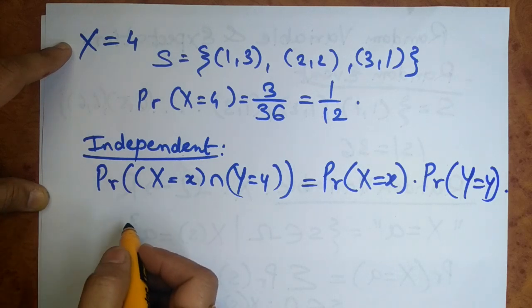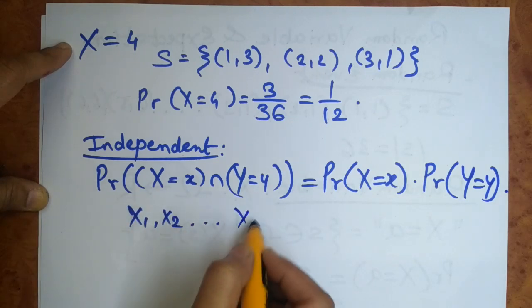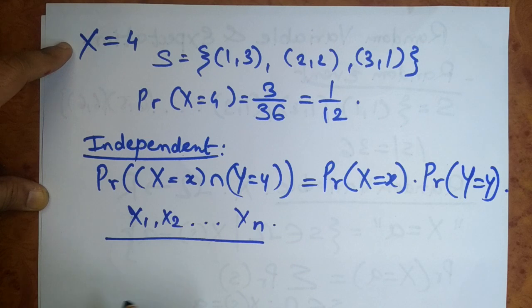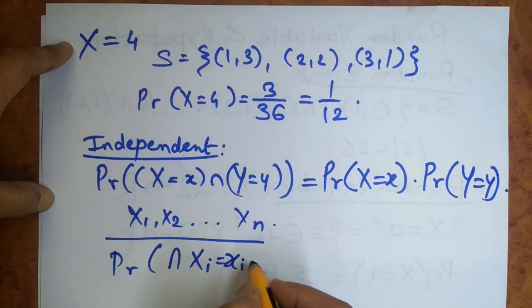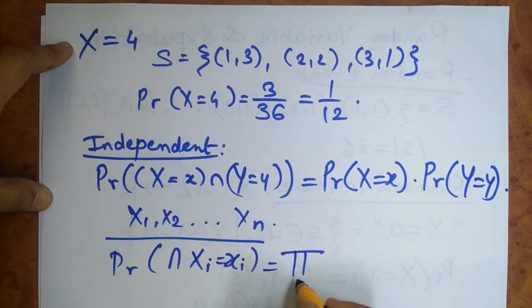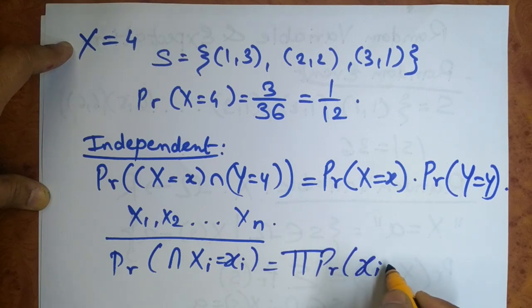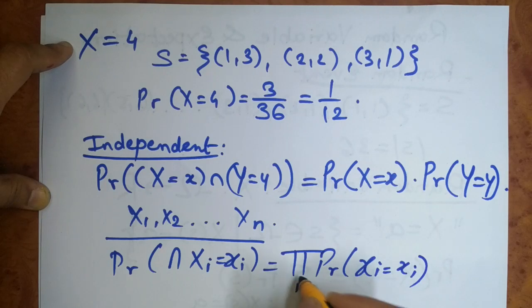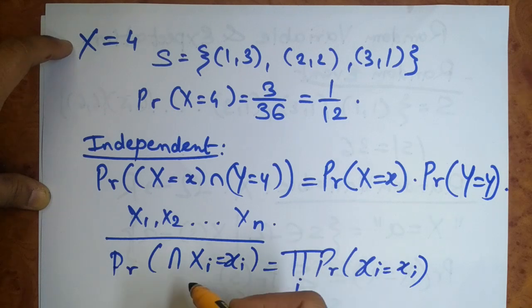Similarly, if there are n random variables X1 to Xn, we can write the formula for the probability of the intersection of Xi is equal to xi, which is the multiplication of the probabilities of Xi is equal to xi over i. So we can find the probability of n independent events using multiplication of individual probabilities.